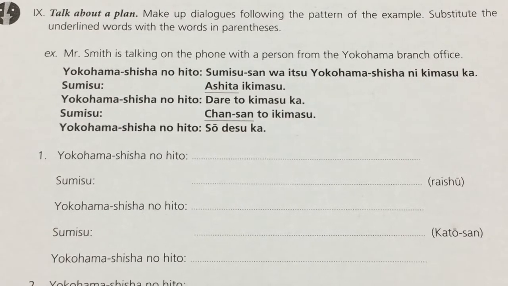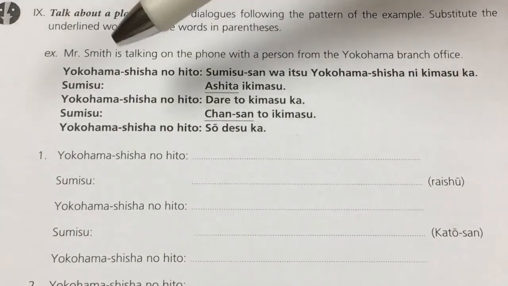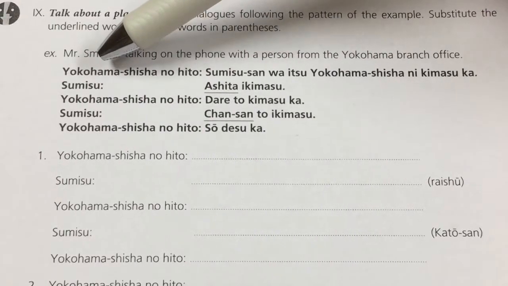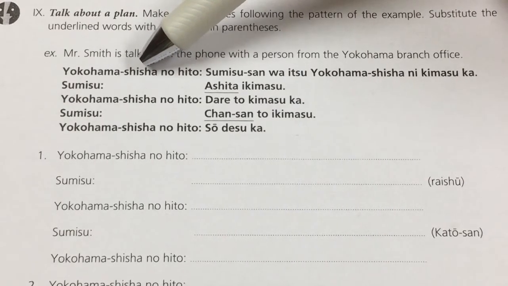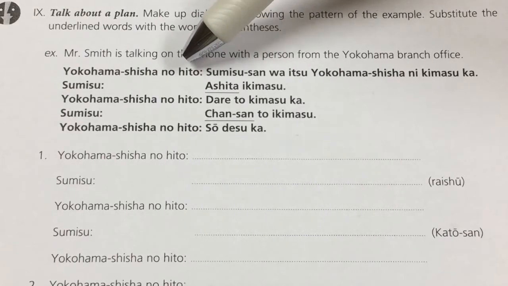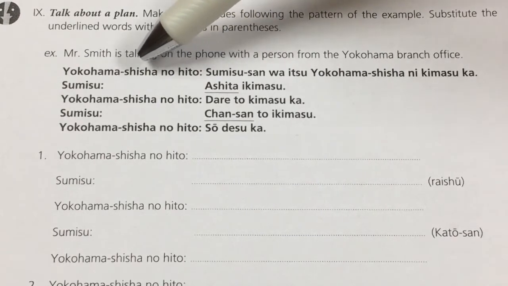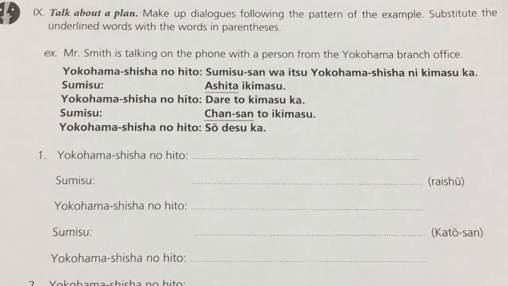Let me read it for you. Yokohama chisha no hito. Yokohama is a name of a town, a city in Japan. Chisha, you have studied this one. This means the branch office. Hito means person. It means a person from the branch office in Yokohama.